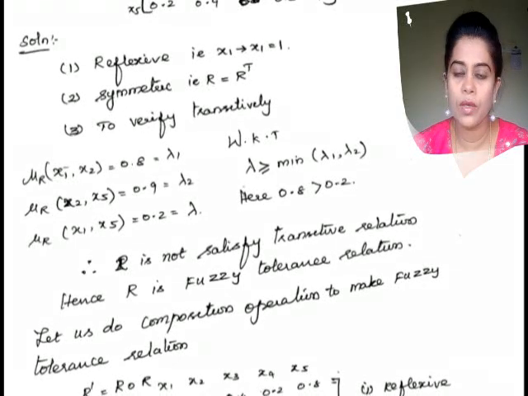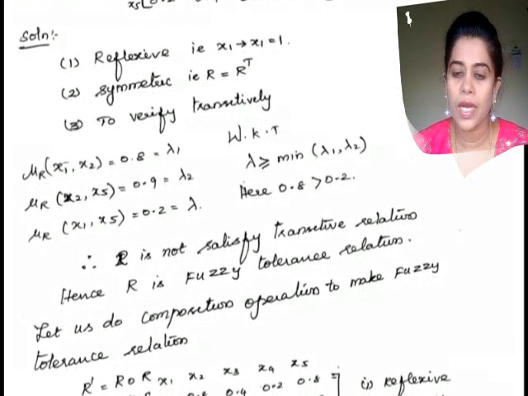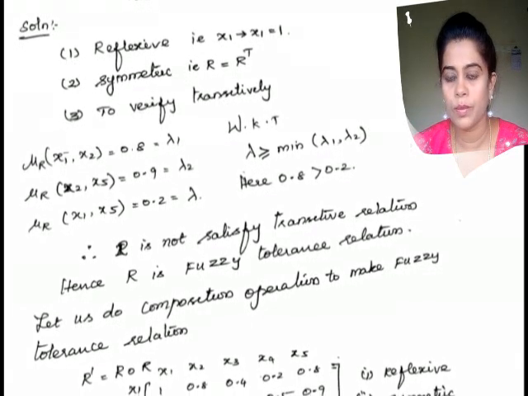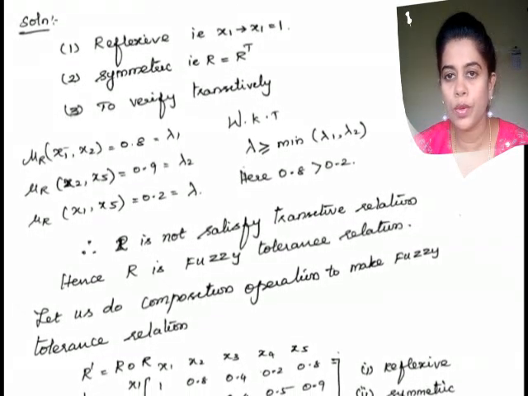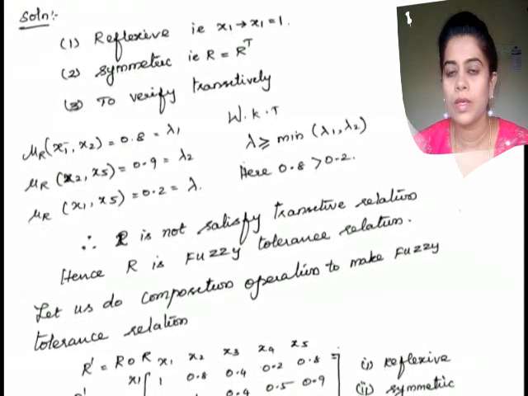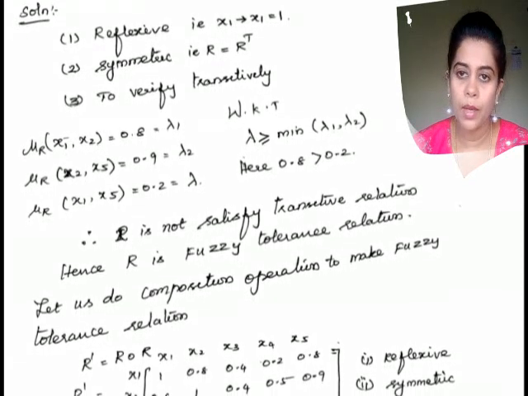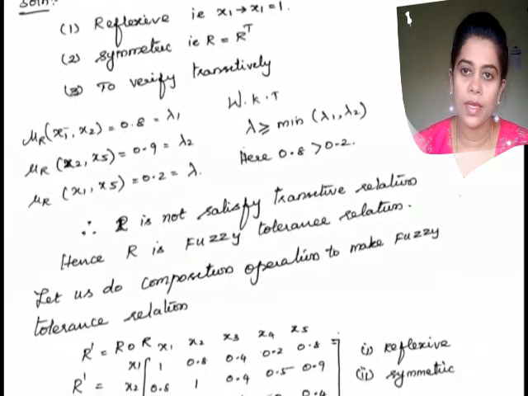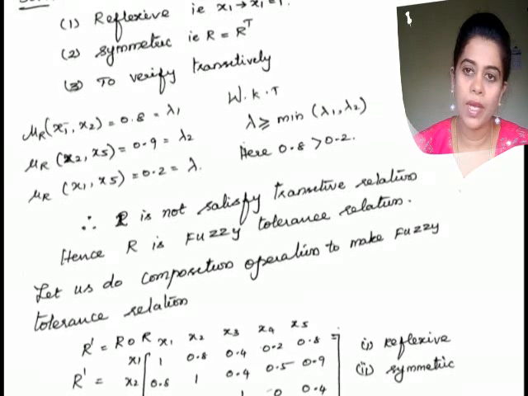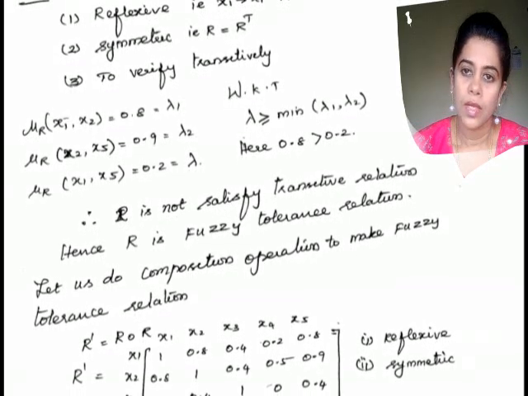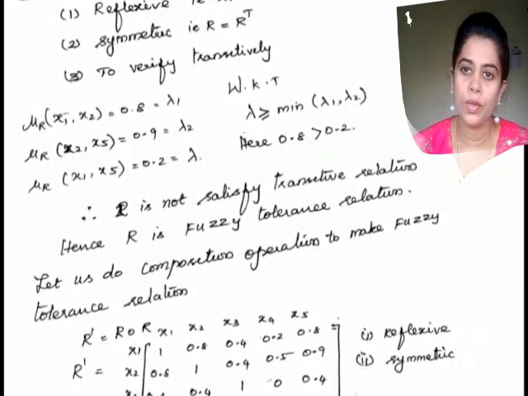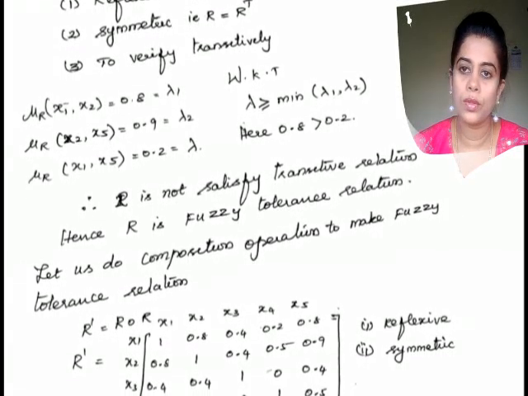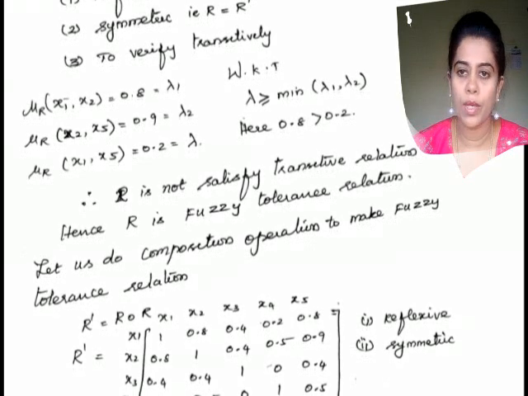By the definition of transitivity, lambda should be greater than or equal to the minimum of lambda 1, lambda 2. The definition says that if mu R of x comma y equals lambda 1 and mu R of y comma z equals lambda 2, then mu R of x comma z equals some value lambda, and that lambda should be greater than or equal to the minimum of lambda 1, lambda 2.